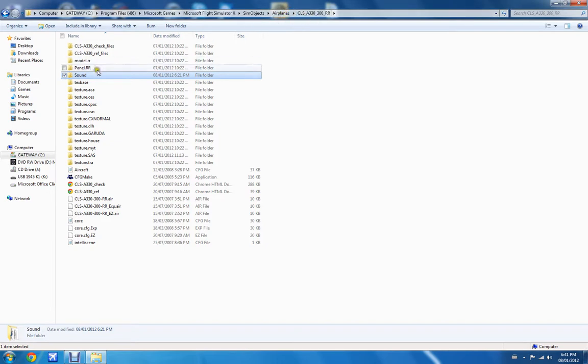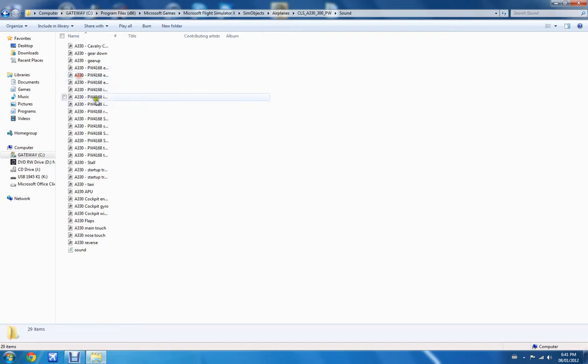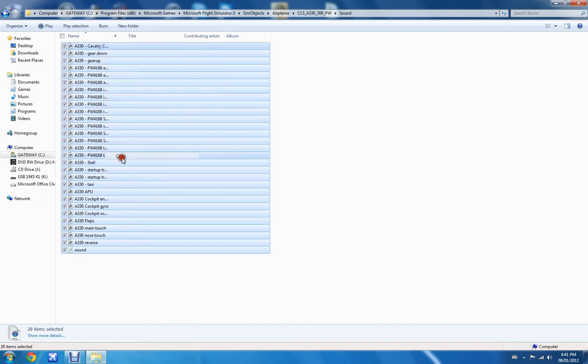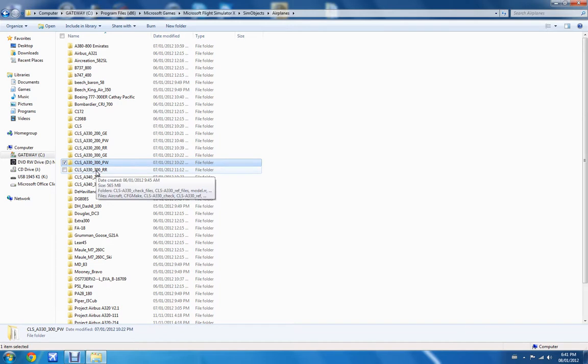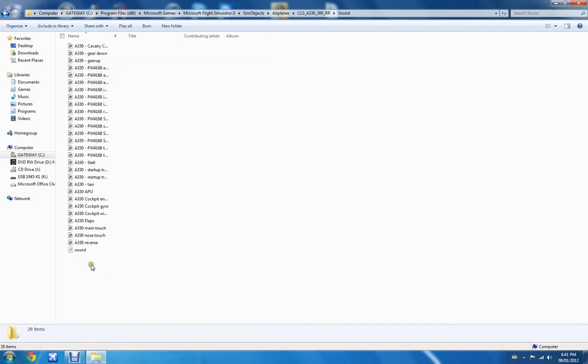So once you have the sound package out of the RR, the Rolls-Royce engines, copied onto your desktop just as a backup in case anything goes wrong, go back to your airplanes folder, CLS A330 300 PW, and then click in the sound, and you want to copy every single file there is in the sound folder. And once you have copied those, go back to airplanes, 330RR, find the sound folder, and replace all of these.